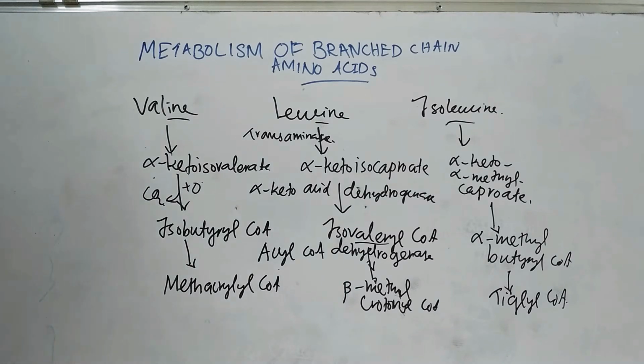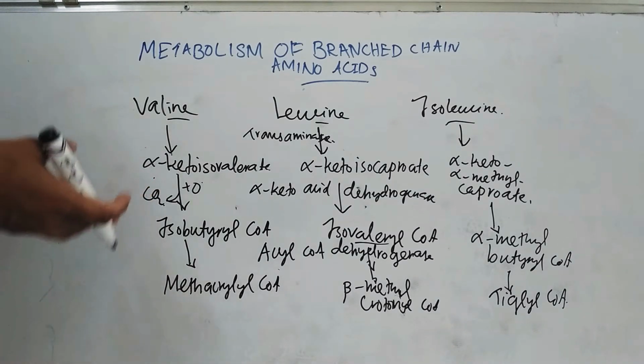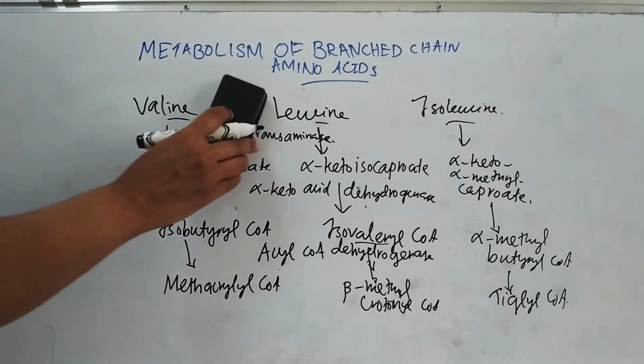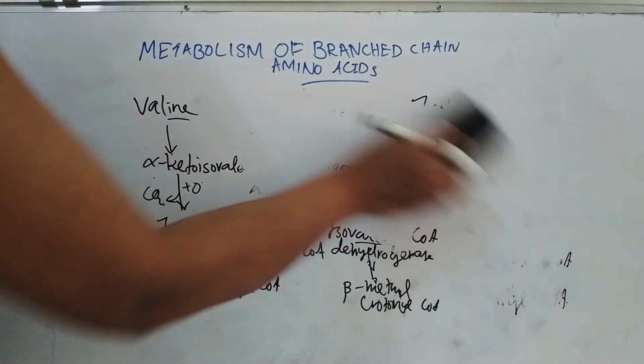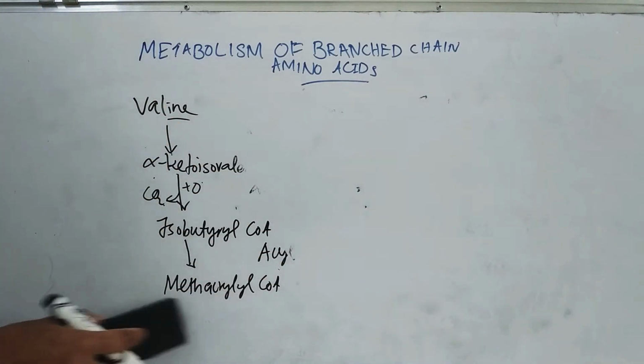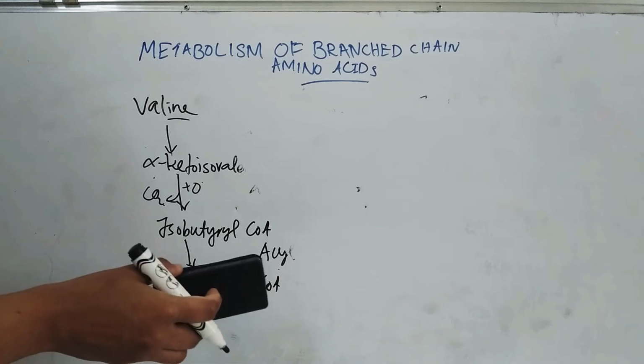So next we will see the subsequent catabolism unique to each of the 3 amino acids. First we will consider valine. So let's see the reactions of valine. We got methacrylyl-CoA by the common reactions.